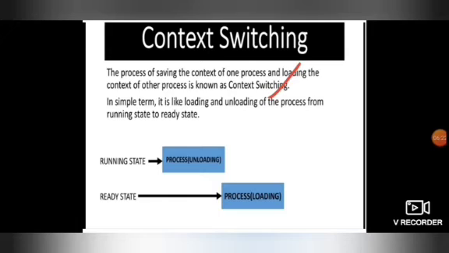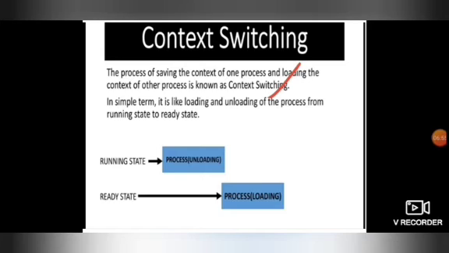So here there is a switching of the execution from process A to process B. Next, when an interrupt occurs, there is a context switching. Consider process A is running, and when process B comes as an interrupt during the execution of process A, the current execution of process A will be stopped and it will move into process B. So here also there is a switching from process A to process B, which is the context switching. And context switching occurs when there is a user and kernel mode switch, and when preemptive CPU scheduling is used, then there is a context switching.